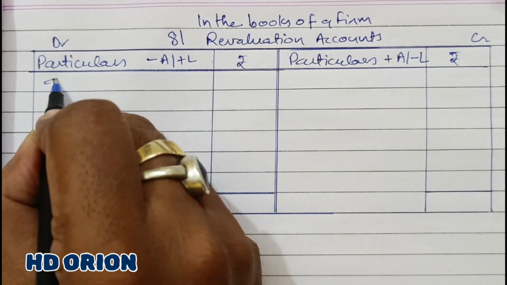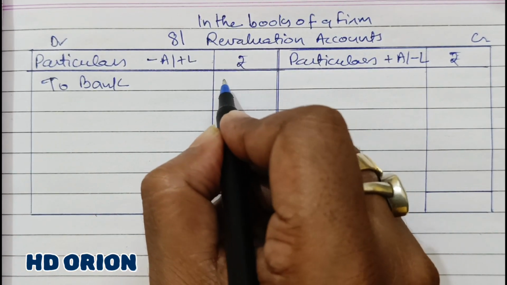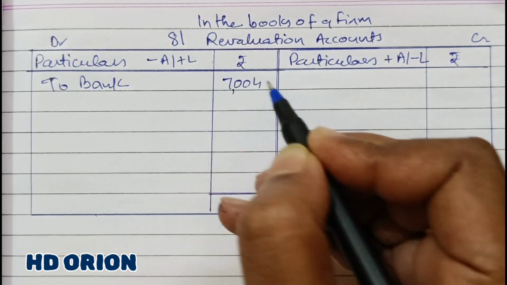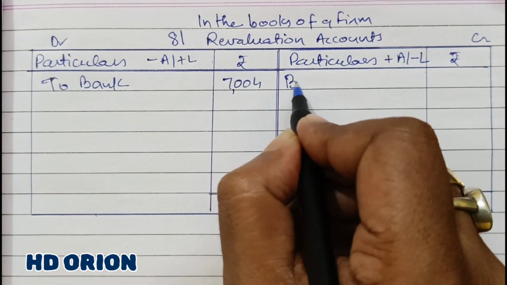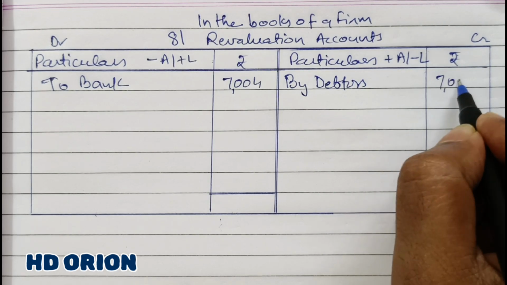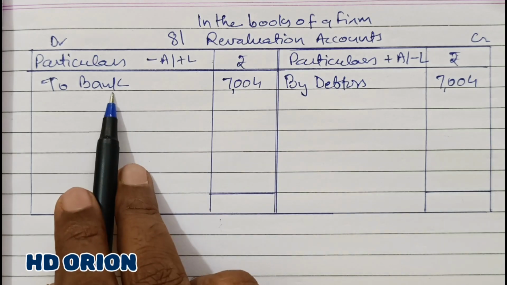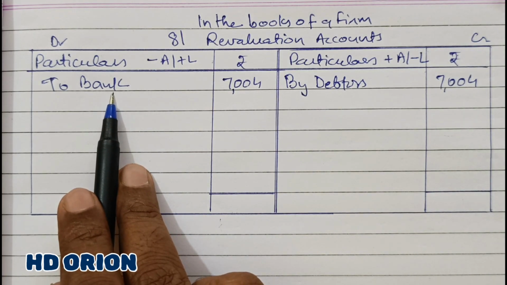So bank will be decreased by rupees 7,004 and debtors will be increased. You cannot write here bill receivable because bill receivable was already credited and closed at the time when you discounted the bill. So debtors will increase and bank will decrease. That is the first adjustment.